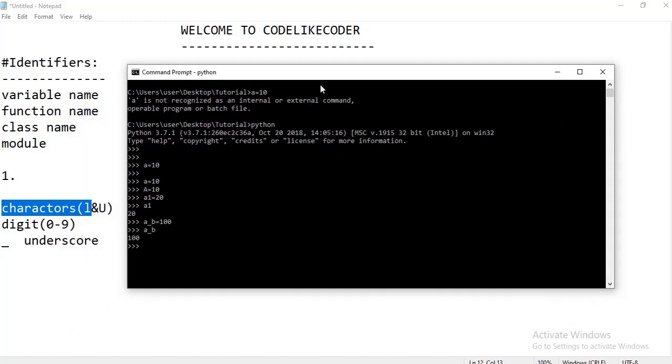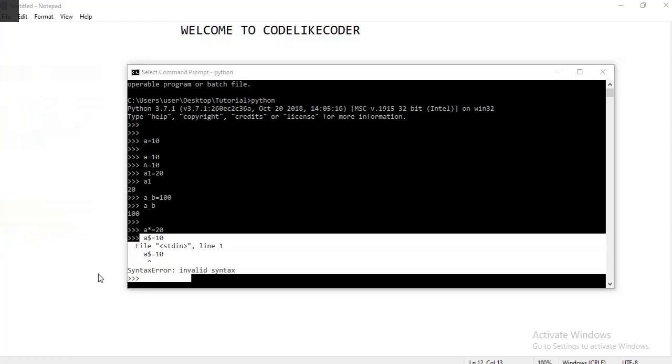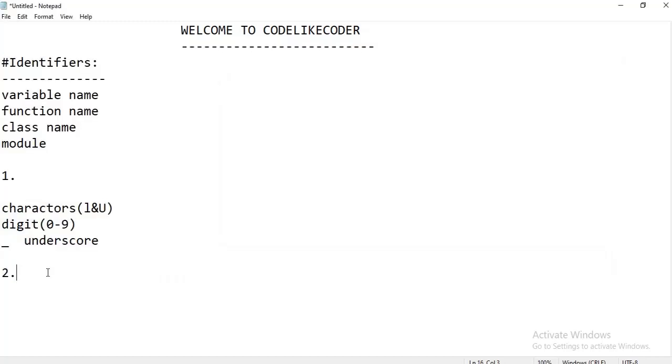Except for that, if we use any other character, suppose a star equals 20, it will throw an error like syntax error. Suppose we use dollar equals 20; here we will also get an error.